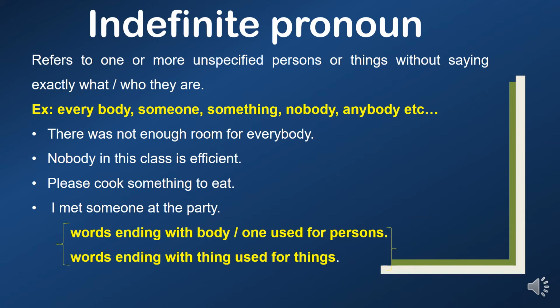And nobody in this class is efficient. Okay, no one in this class is efficient. Please cook something to eat. Here something, thing refers to any delicious item, any edible item. Okay. I met someone at the party. Someone refers to person. Someone means we are not specifically saying any one person. Okay, someone, anyone. These are called indefinite pronouns.